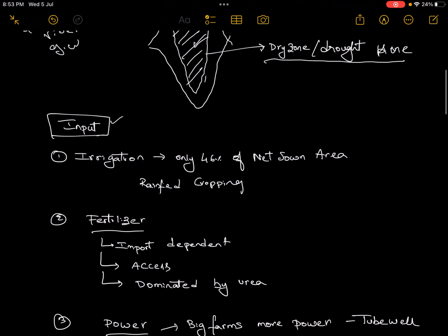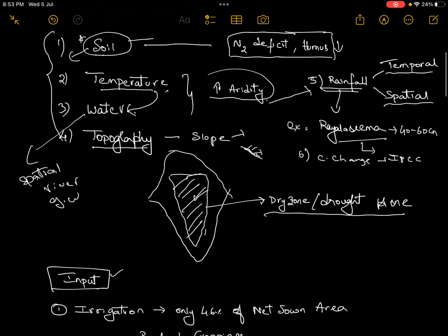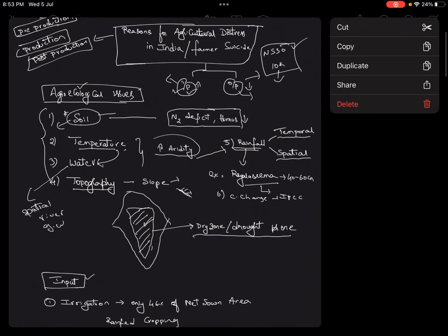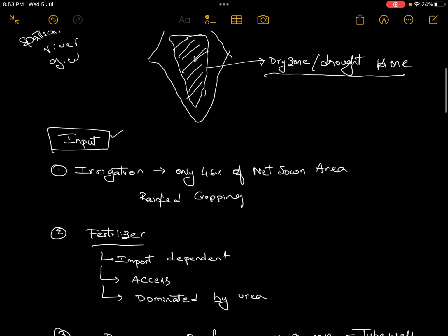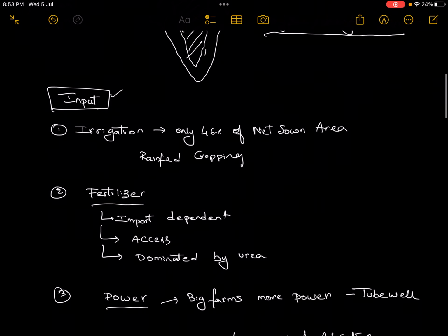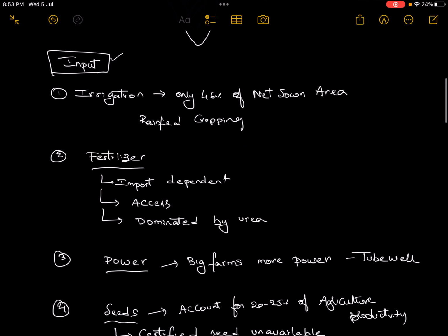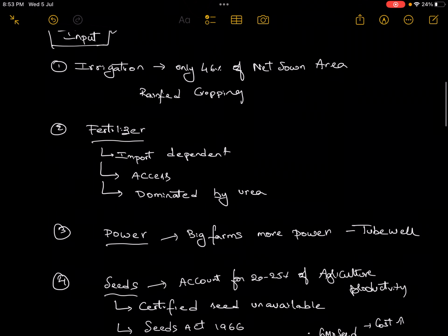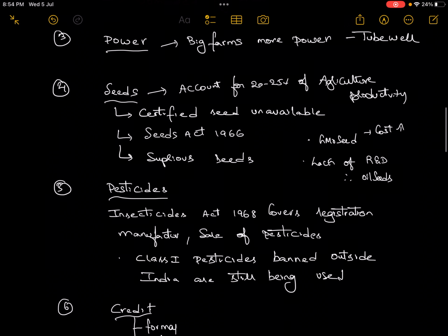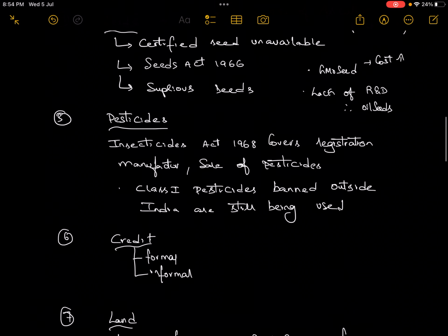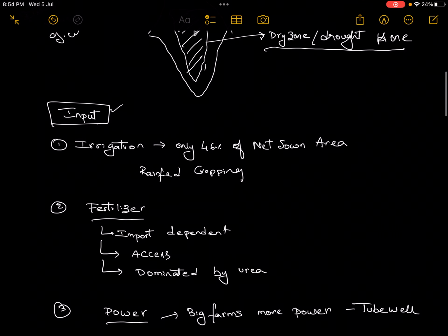Then the second major heading, all the inputs which I have said here, the input cost is increasing. So why is the input cost increasing? So a farmer, to grow a crop, needs all these things as an input. He needs irrigation, he needs fertilizers, he needs power, he needs seeds, he needs pesticides, he needs credit, he needs land.